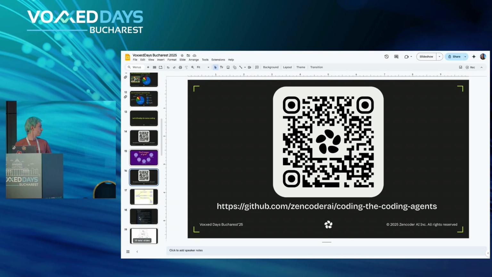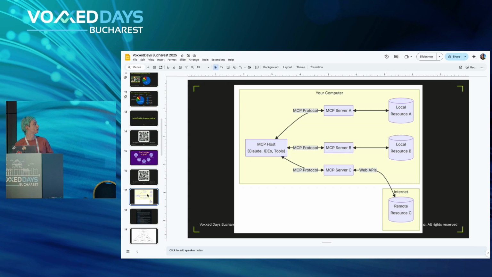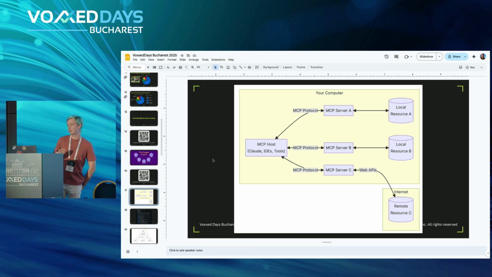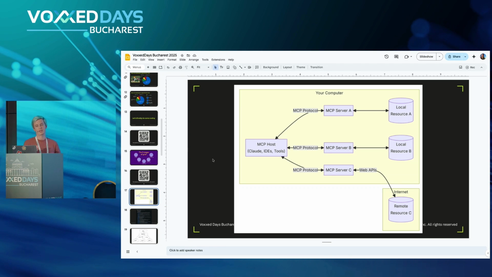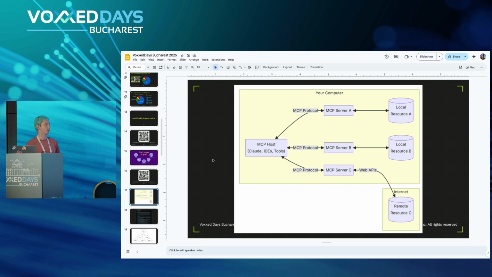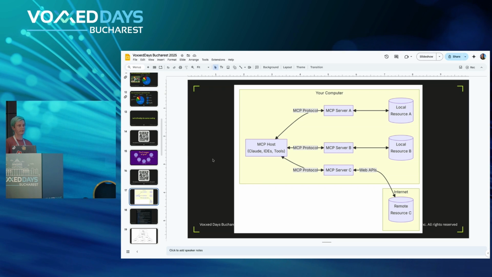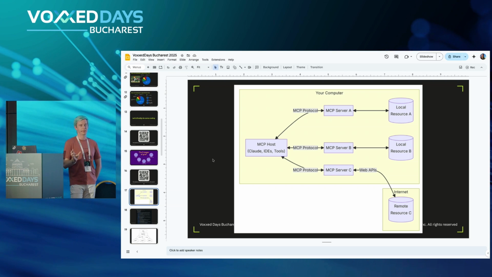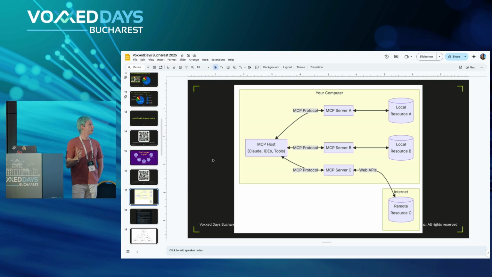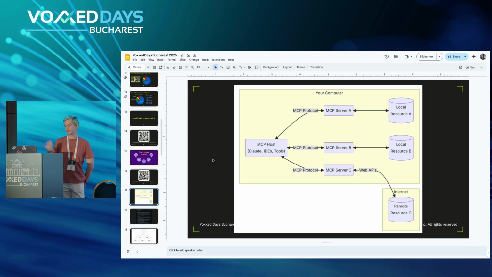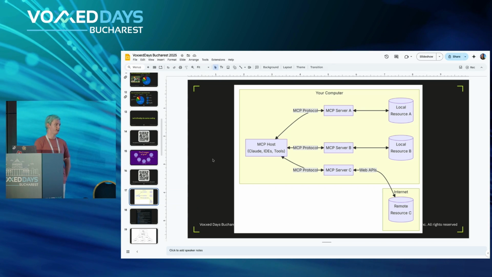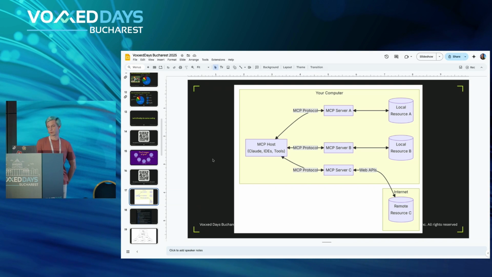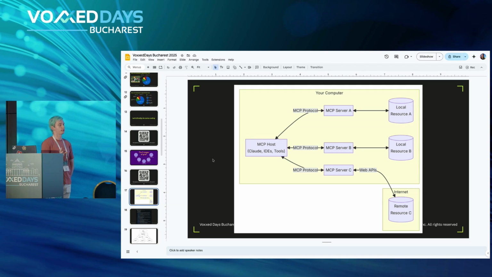So let me quickly get back to the slides. The MCP protocol, where MCP stands for Model Context Protocol, is basically a thing that allows LLMs to get information about any tools available at their disposal, and then through the protocol interact with those tools. What we have in MCP is an MCP client or MCP host, which can be something like Claude Desktop, for example. It can be your IDE with any agent installed. It can be some CLI tool. It doesn't matter. It just needs to be some sort of MCP client.